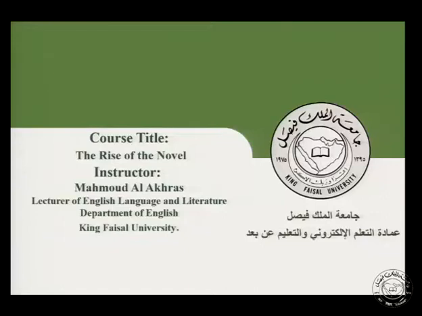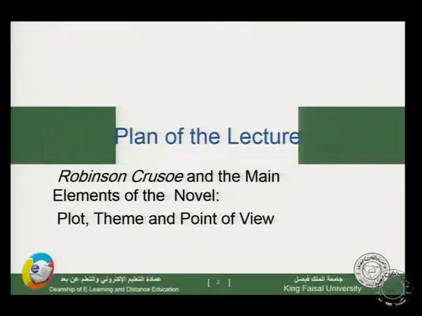Today we are going to continue talking about the elements of the novel in Robinson Crusoe. Today we are going to deal with plot, theme, and point of view. Before that, I will ask you some questions about the previous lecture. You remember we have talked about setting and characters in Robinson Crusoe.